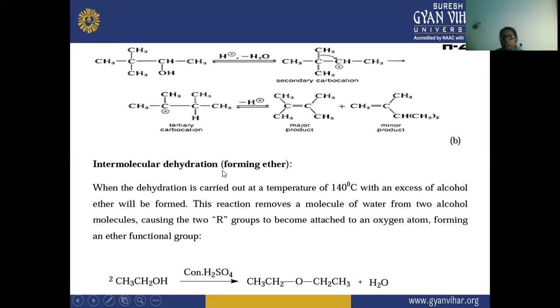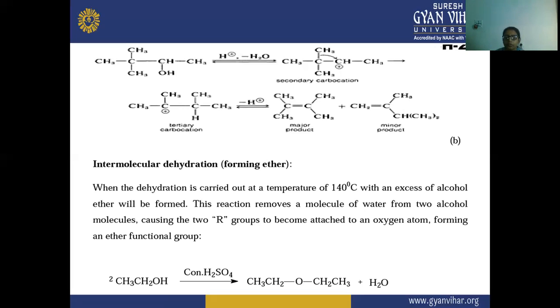When the dehydration is carried out at a temperature of 140 degrees centigrade with an excess of alcohol, then the ether will be formed. So when there is an excess amount of alcohol and this reaction occurs at 140 degrees centigrade, there is a formation of an ether. This reaction removes a molecule of water from two alcohol molecules, and this causes the two R groups to become attached to an oxygen atom, and there is a formation of an ether functional group.